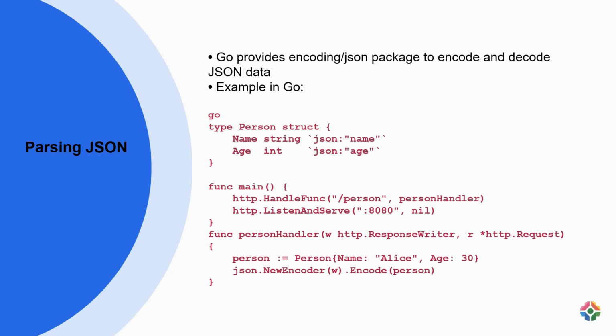In the provided example, a Person struct is defined with name and age fields that have been tagged for JSON serialization. An HTTP handler named personHandler is created to handle requests to the /person endpoint. Inside this handler, a Person struct is instantiated with sample data, name Alice and age 30, and then encoded to JSON using json.NewEncoder(w).Encode(person), where w is the response writer. Upon invoking this handler, the person struct is automatically encoded into JSON format and sent as the response to the client making the HTTP request.